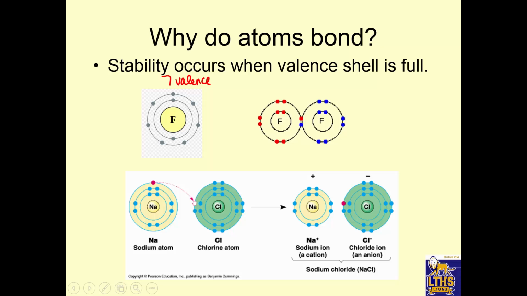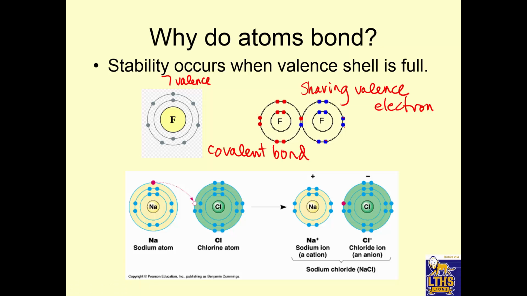It could do that 2 ways. One way to do it is to hook up with another fluorine, and they can share these outer electrons so that they count for fluorine over here, 1, 2, 3, 4, 5, 6, 7, 8, and they count for fluorine over here, 1, 2, 3, 4, 5, 6, 7, 8. So by sharing valence electrons, atoms can fill their outer shell. That's called a covalent bond.